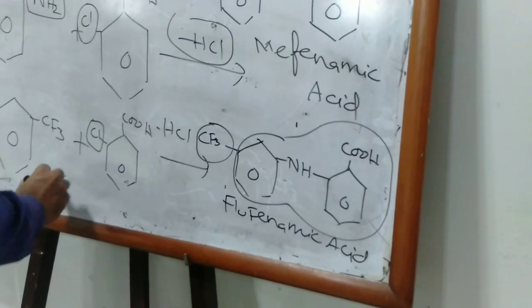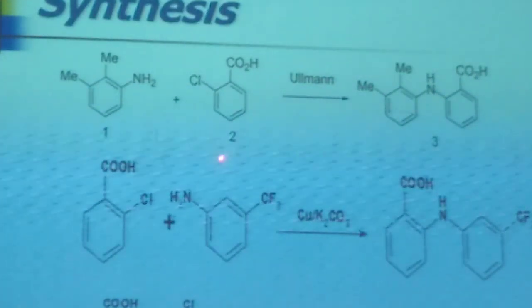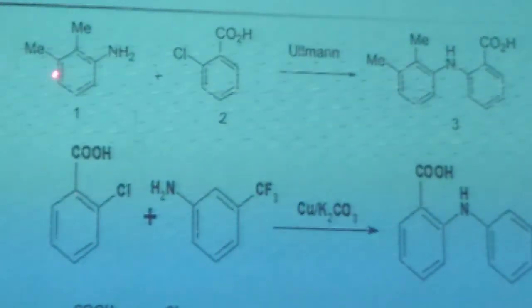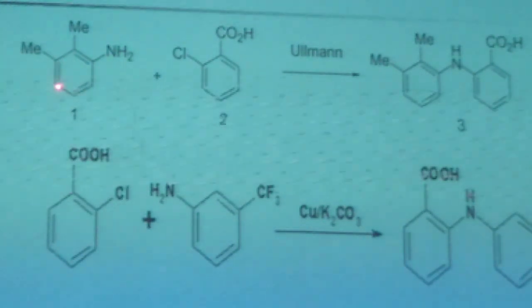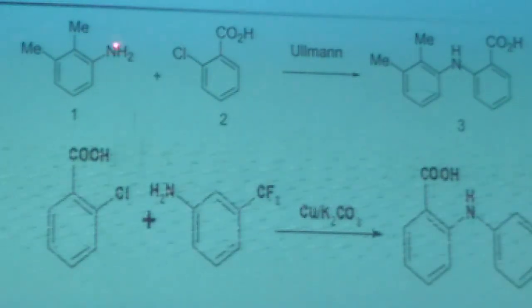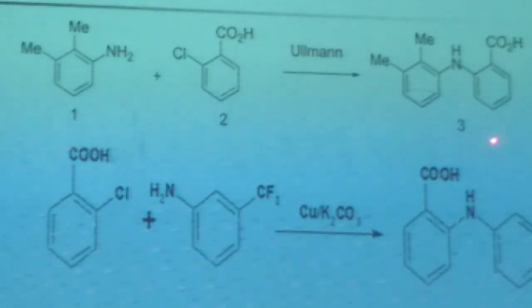So these are the derivatives synthesized from mefenamic acid. Mefenamic acid is synthesized from chlorobenzoic acid and aminoxylene, or you can say amino dimethylbenzene. When it is reacted with the chlorobenzoic acid, chlorine is removed as a byproduct by reacting with the amino hydrogen, and together they form HCl, which is removed as a byproduct. This is called Ullmann synthesis, and that is how mefenamic acid is synthesized.